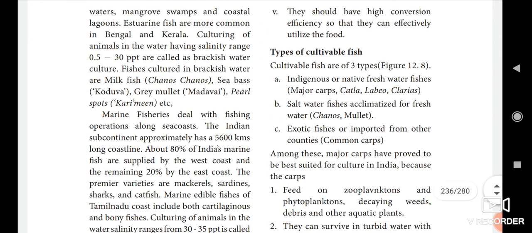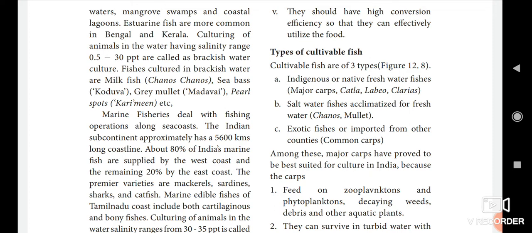Okay, then next we see about marine fishes. Here marine fisheries deal with fishing operations along sea coasts. The Indian subcontinent has approximately a 5,600 kilometer long coastline. About 80% of Indian marine fish is supplied by the west coast and the remaining 20% by the east coast. The premier varieties are mackerel. What are the varieties of marine fishes here? Mackerels, sardines, sharks and catfish. These are the premier varieties of marine fishes.